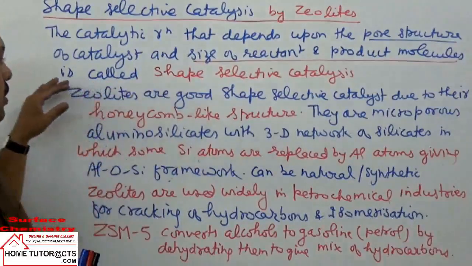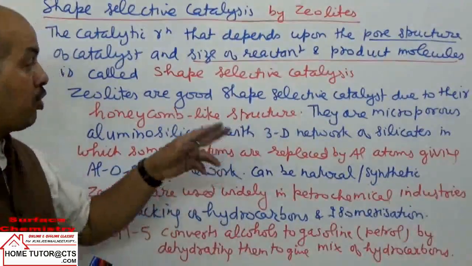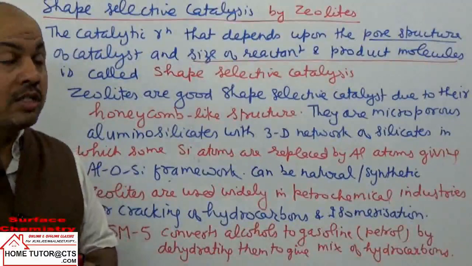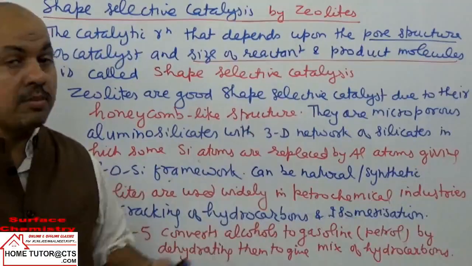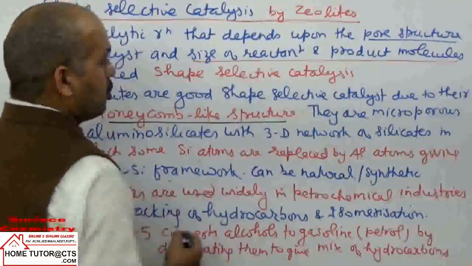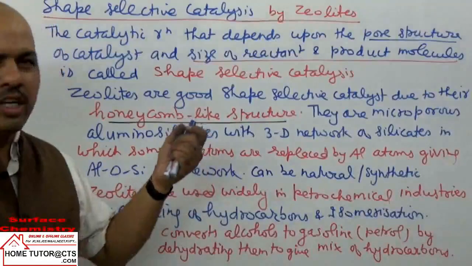So we can take what zeolites are. They are good shape selective catalysts because of their honeycomb like structure. The question asks why they are good shape selective catalysts. Because of their structures, they have a honeycomb like structure. They are microporous. There are many pores of very small size.